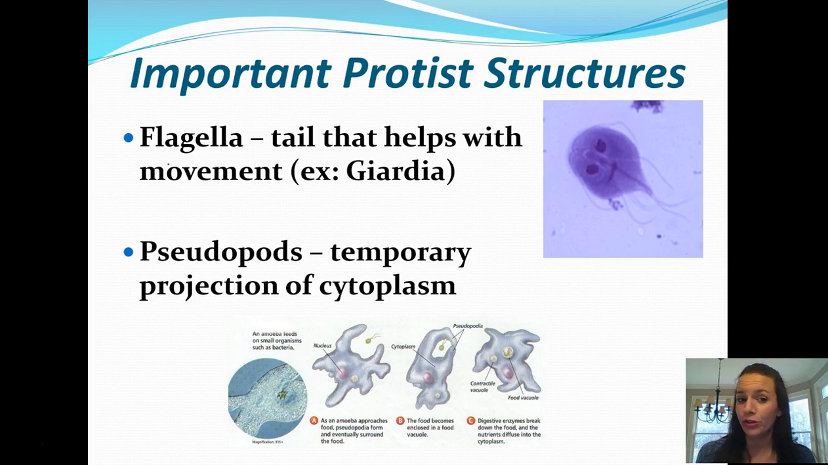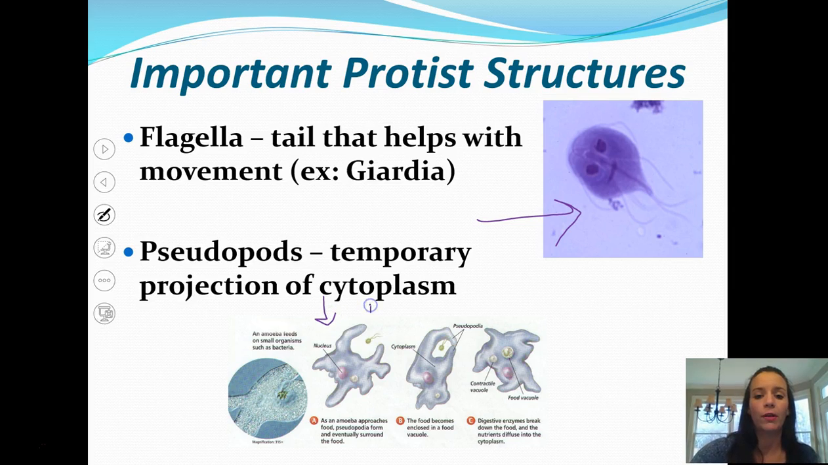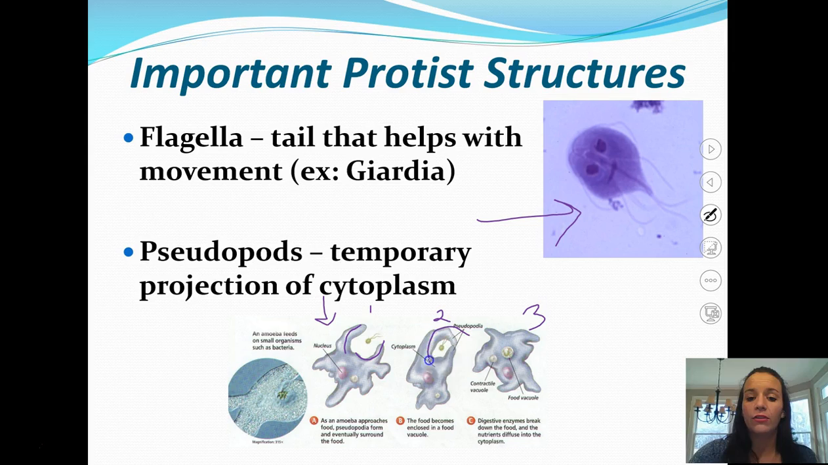There are also some important structures you need to be aware of. When you see the term flagella, which is plural, flagellum would be singular, it's just the tail or tails that help with movement. As you can see in this picture over here, this organism has several flagella. Pseudopods are also a really common term we'll come across, and that's simply the temporary projection of the cytoplasm. If you look down here, it's a step-by-step process. So step 1, step 2, step 3. It's trying to get this food particle, so the cytoplasm kind of projects out like a mouth. Then you see it closes around to where it's inside, and then you just have those pseudopods again.